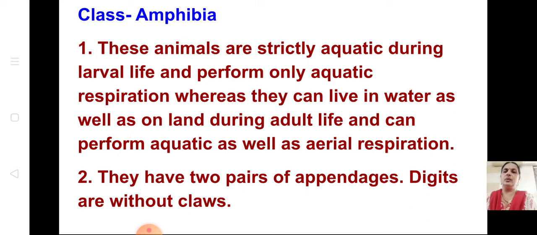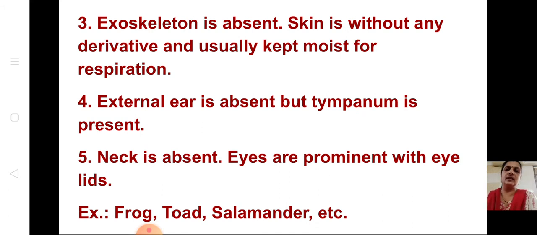They have 2 pairs of appendages. Digits are without claws. Digits means the toes and fingers. They don't have any claws. Claws means the sharp nails, like you have seen claws in birds. You can see claws, the pointed part. So they do not have any claws. The digits of the appendages do not have any claws. Exoskeleton is absent. Skin is without any derivative and is usually kept moist for respiration. I told you respiration is by lungs as well as by skin.